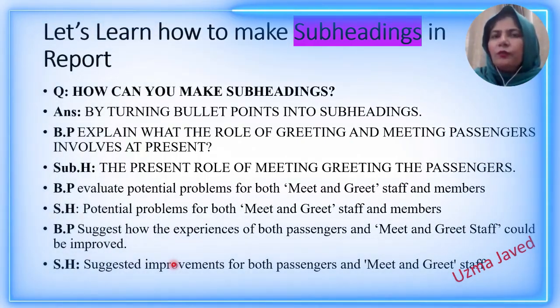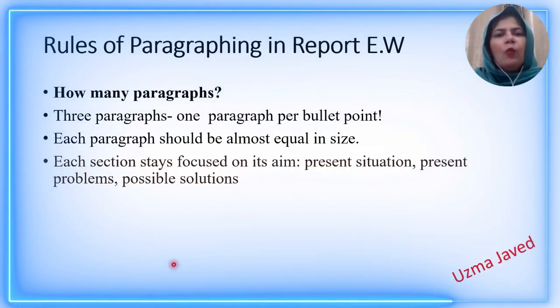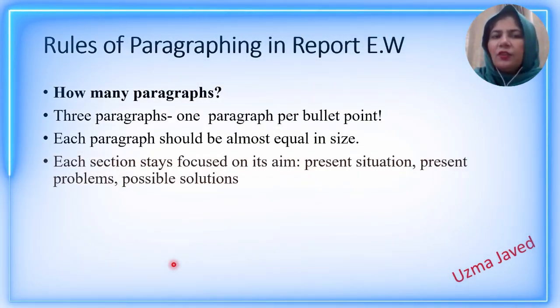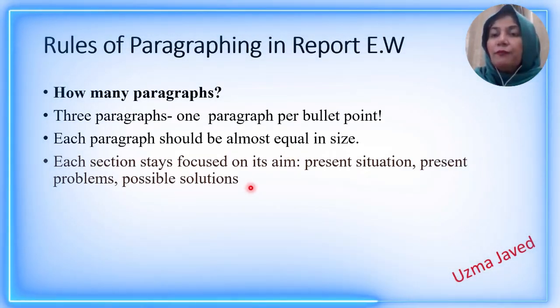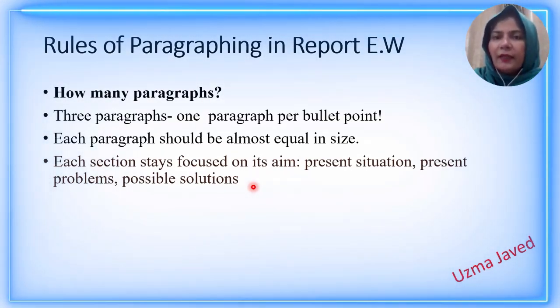In the report, you will be making subheadings very clearly. I am informing this to everyone. What should be the rules of paragraphing in a report? We have discussed it: three paragraphs, and one paragraph means one bullet point. Each paragraph should be equal in size. Each section should stay focused on its aim, not that the heading and the subheading is something else and your answer is talking about something else. So remain tuned, remain focused.